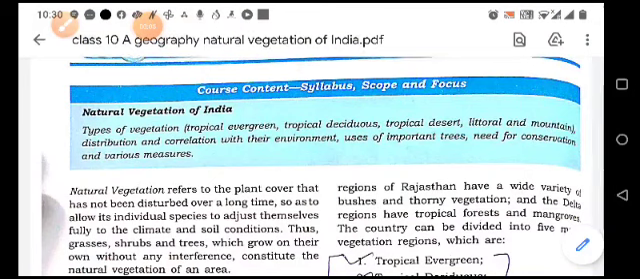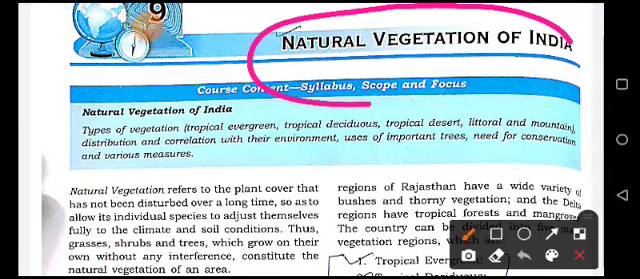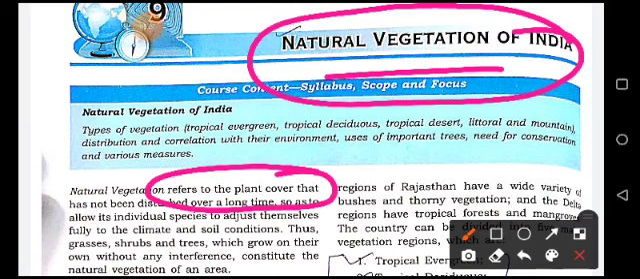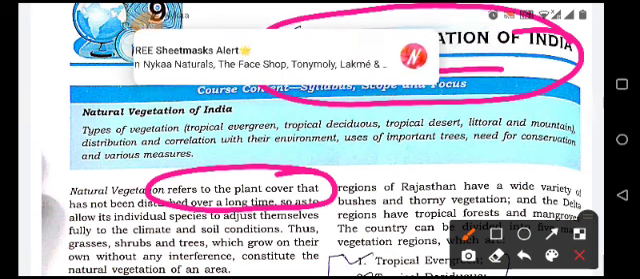So this is your PDF video of natural vegetation of India. So natural vegetation, what do you mean by natural vegetation? It refers to the plant cover that has not been disturbed over a long time so as to allow its individual species to adjust themselves fully to the climate and soil conditions.